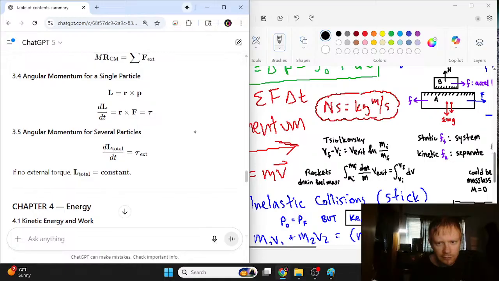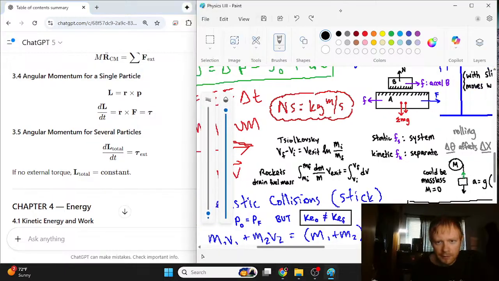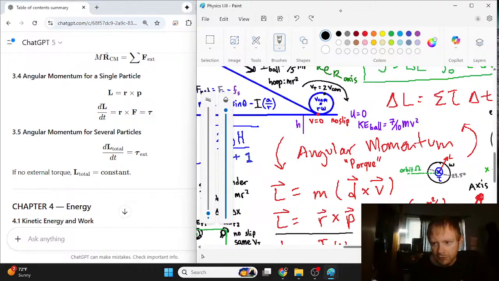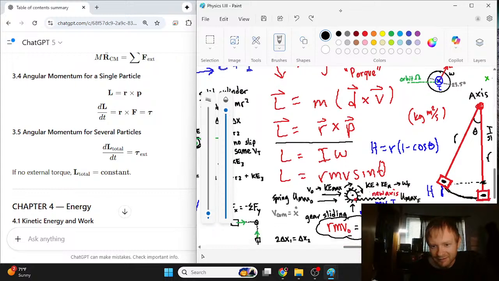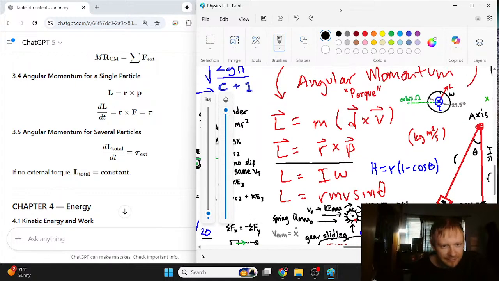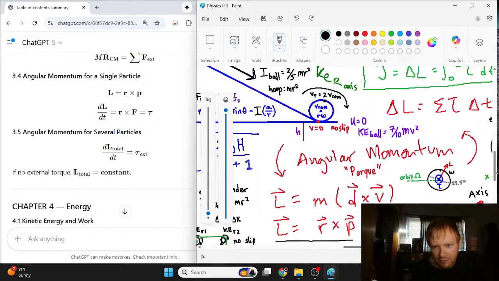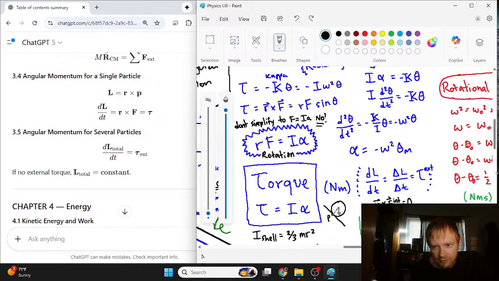Angular momentum for a single particle. Yeah, so the angular momentum, and over here, it's a cross product. I think of it as pork instead of torque, because we're doing R cross P instead of R cross F. But anyway, R cross F equals the torque. That's interesting.